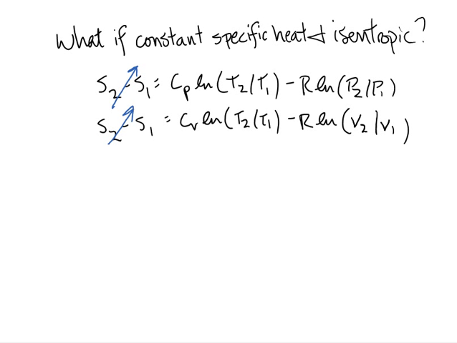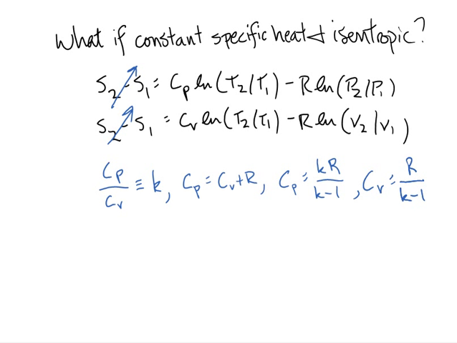But keeping in mind these couple of rules that I've just written here, Cp over Cv is defined as k. Remember, that's the definition of k. It's the specific heat ratio. Cp equals Cv plus R. That came from the ideal gas law. You can check your notes from when we first started talking about ideal gases if you really want to verify it for yourself. And then if you use those two expressions on the left and do a little bit of algebra, you can derive these two expressions on the right. Cp equals kR over k minus 1, and Cv equals R over k minus 1.